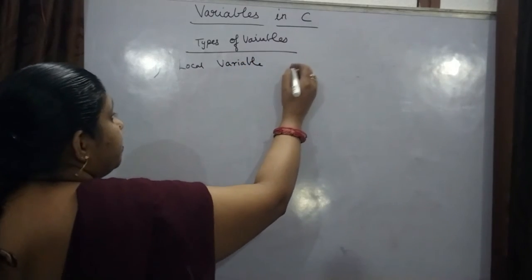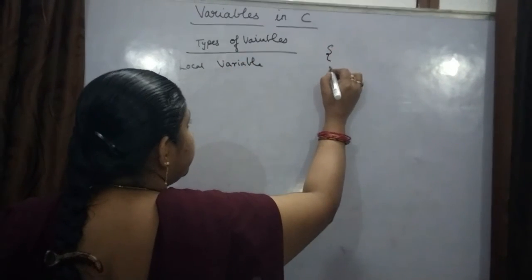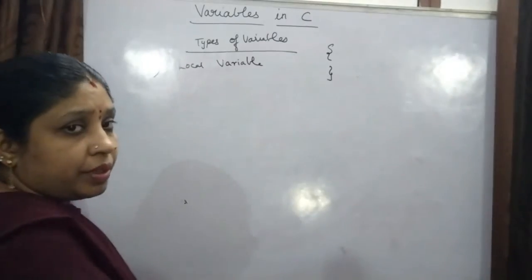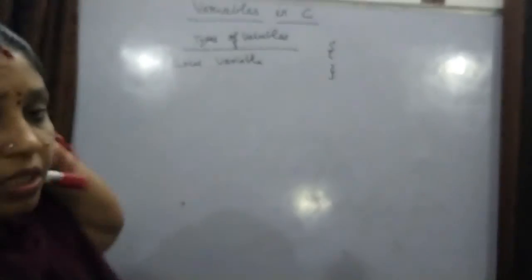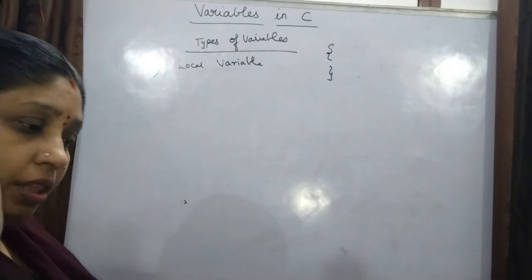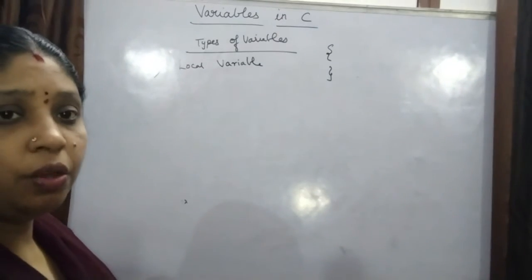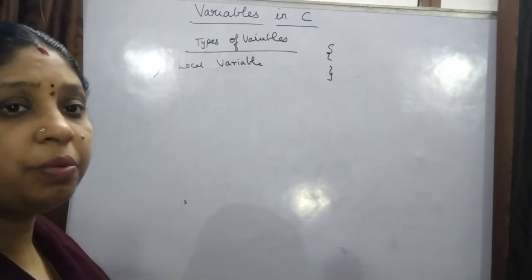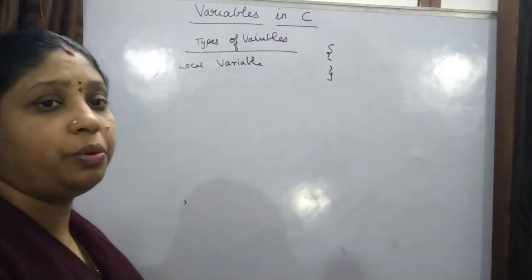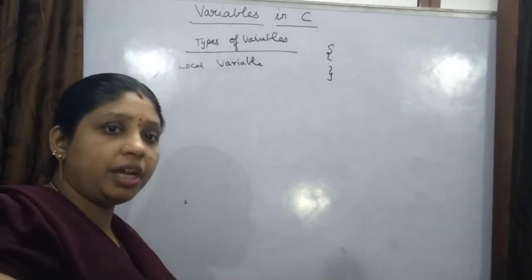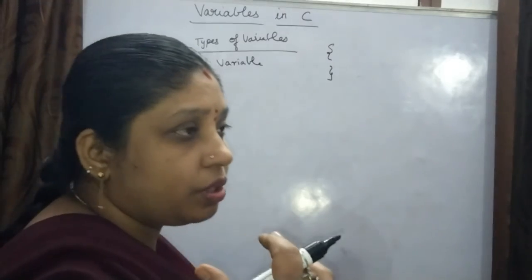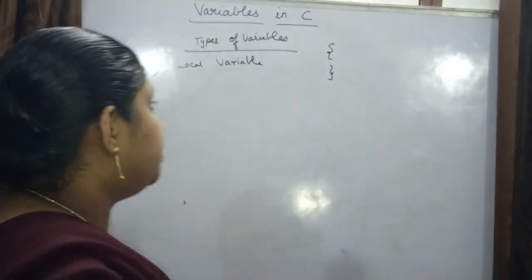A local variable is a variable which you declare inside the program, in between the two braces. When you open the main function, whichever variable you declare between the two braces is used in that program only. So that is what we call a local variable.